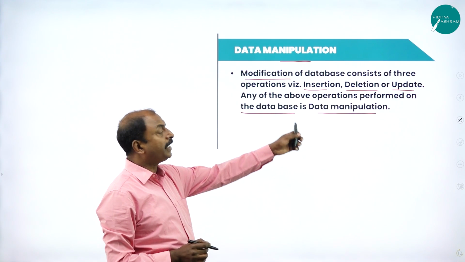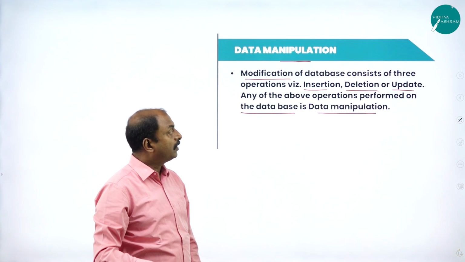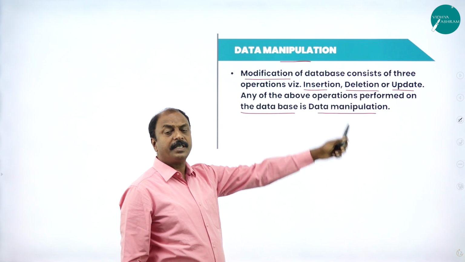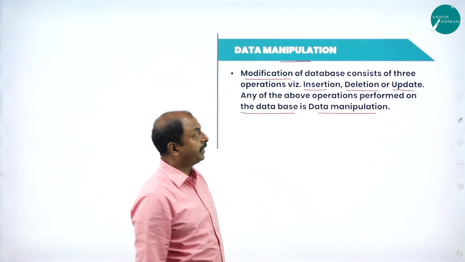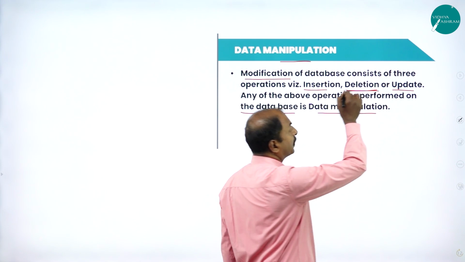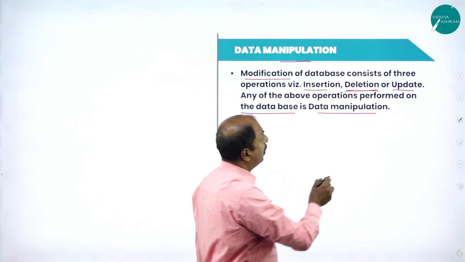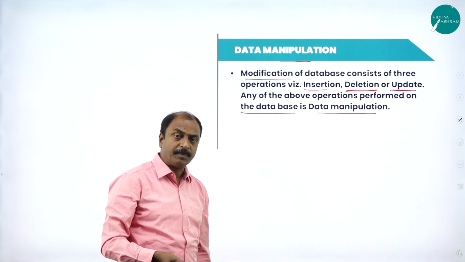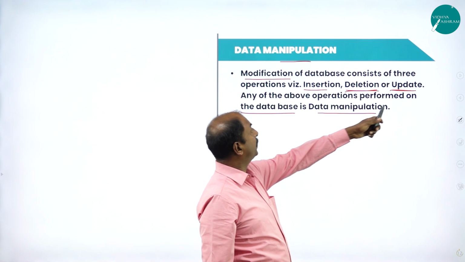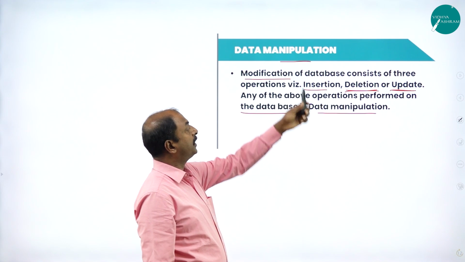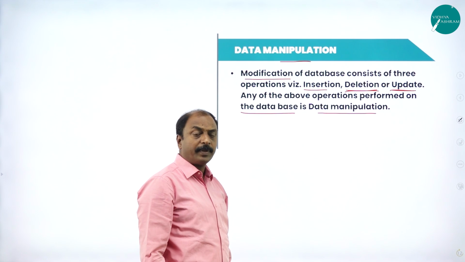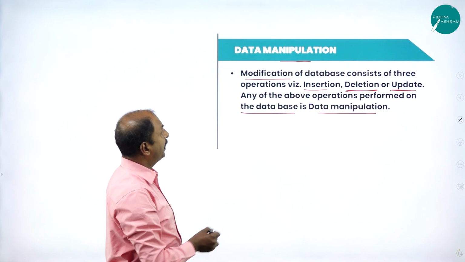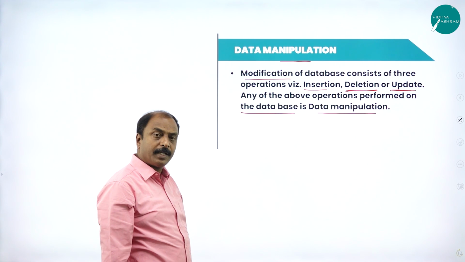These are nothing but operations on a database: we can insert a particular record into a database, or we can delete a number of records in a database, or we can update or modify the data in a database. All these three together we refer to as data manipulation. Nothing but different operations on a database are referred to as data manipulation.